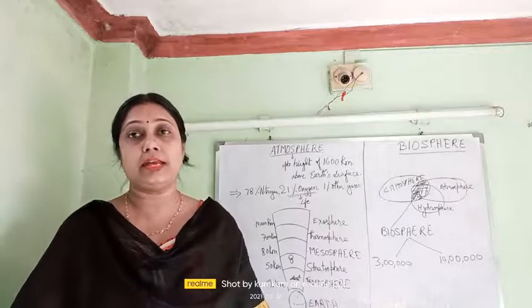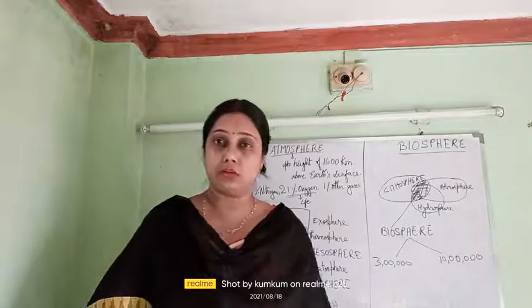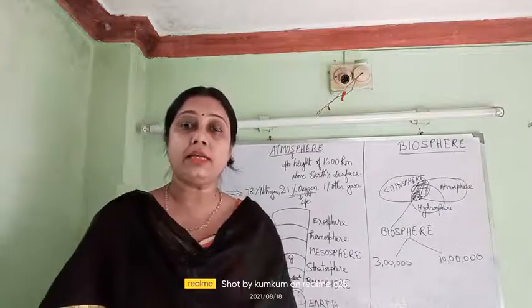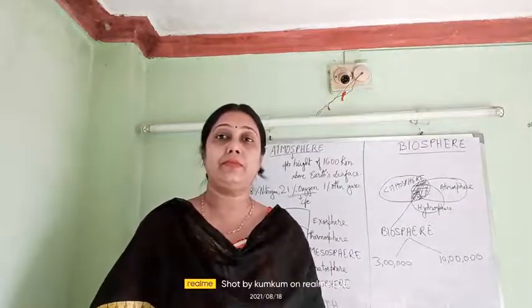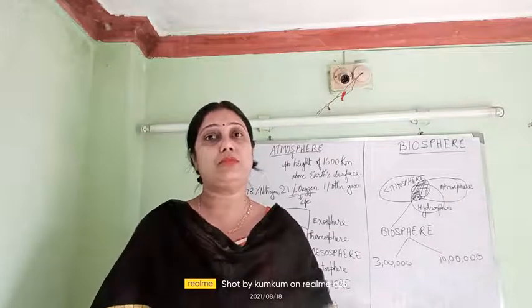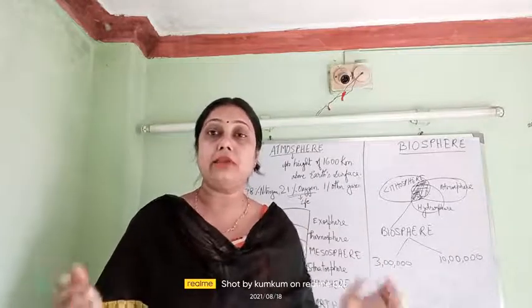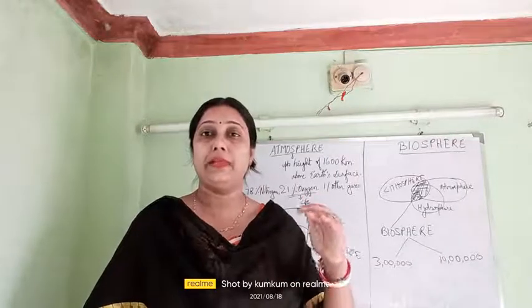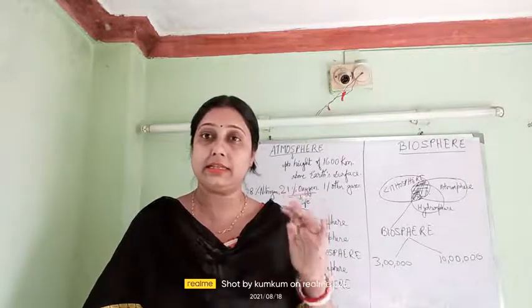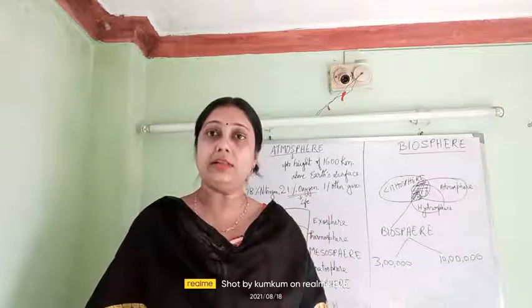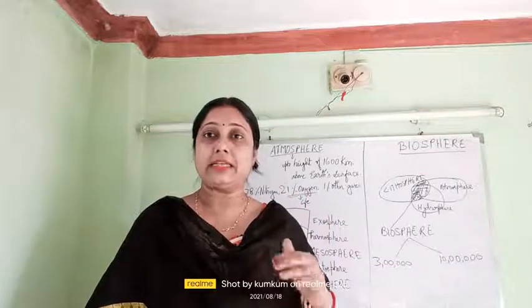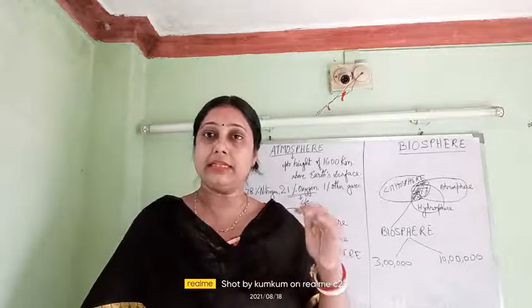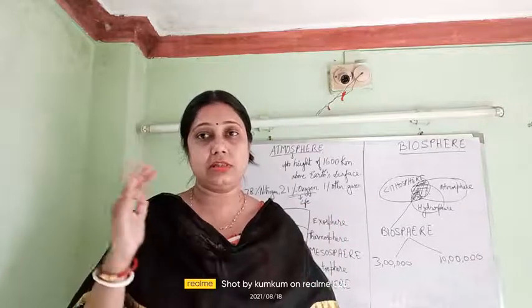Oxygen is found in the atmosphere, even in water also. Have you seen, whenever mountaineers climb up for rock climbing or want to reach a peak, they carry oxygen cylinders with them, because as we go up, the level of oxygen goes on decreasing. At the lower level the oxygen level is more, but as the height increases, the level of oxygen decreases.